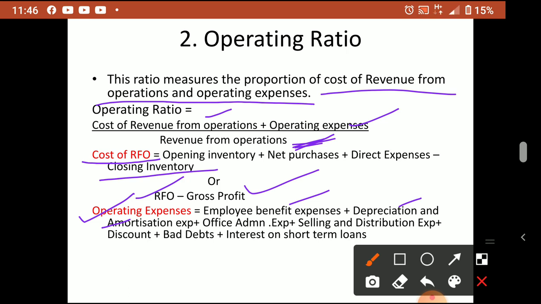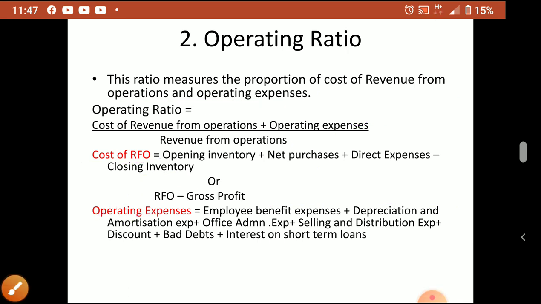Discount allowed, bad debts related to debtors, and interest paid on short-term loans, loans which we have to pay within 1 year. When you add all these you get operating expenses. So cost of revenue from operation is the expenses related to production, plus operating expenses, the other expenses related to running the business. When you add both and compare with revenue from operation, we get the operating ratio.